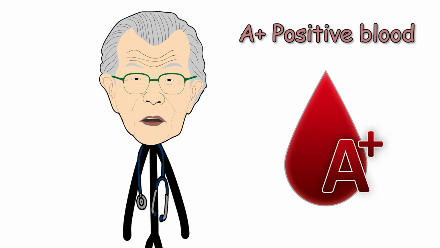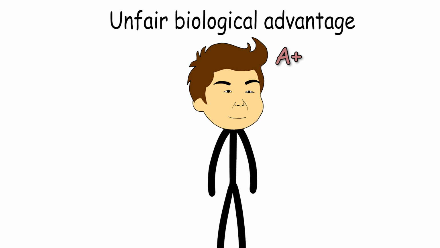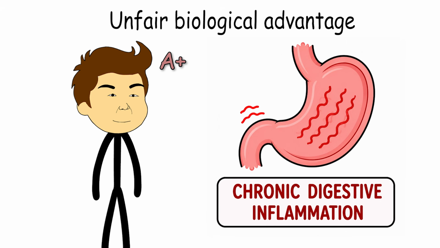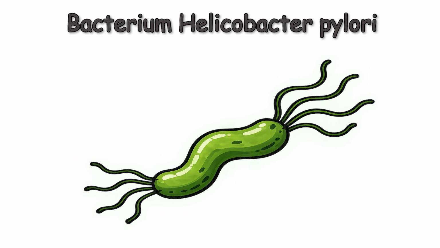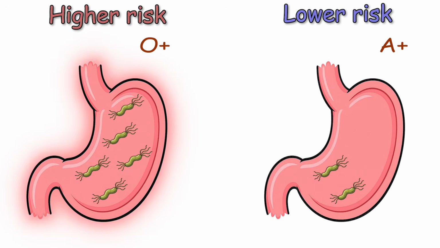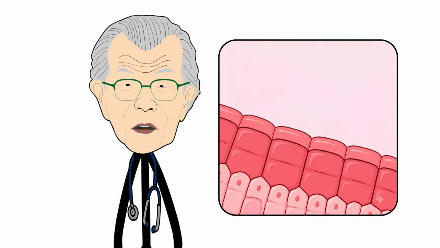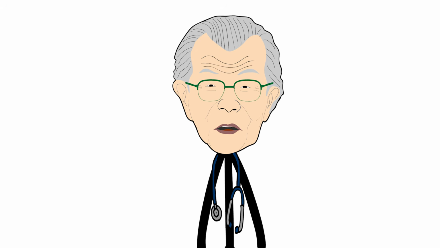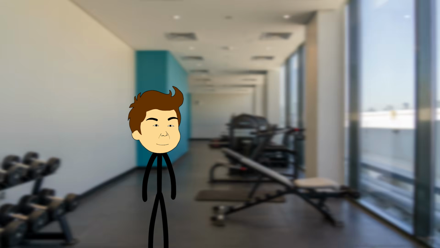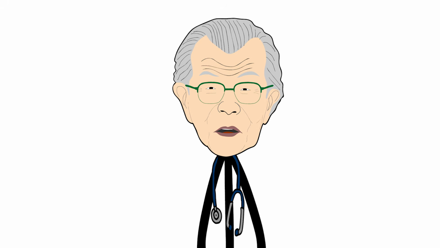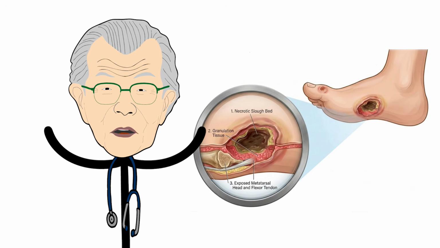A positive. If you have A positive blood, your unfair biological advantage is your natural resilience against severe stomach ulcers and chronic digestive inflammation. The bacterium Helicobacter pylori, which is the primary driver of painful peptic ulcers, binds much more aggressively to the digestive tracts of individuals with type O blood. Because your stomach lining expresses the A antigen instead, this bacterium cannot easily anchor itself to your tissues, giving you a powerful built-in defense mechanism that reduces your risk of developing debilitating ulcers over your lifetime.